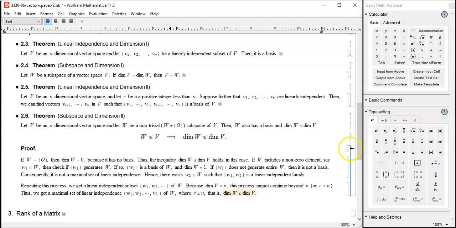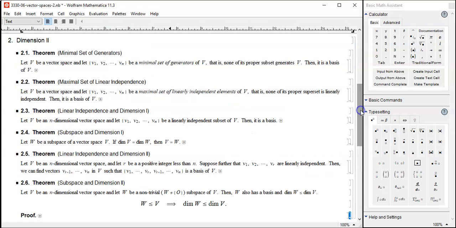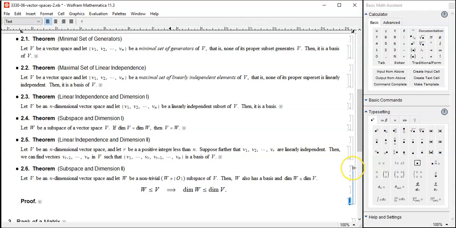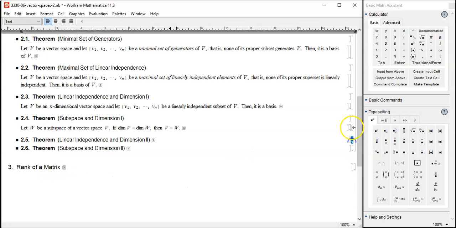Either way, it works out. So that's the kind of proof, if you want to call it a proof. But still, maybe it's worthwhile to remember the result. That's about it.